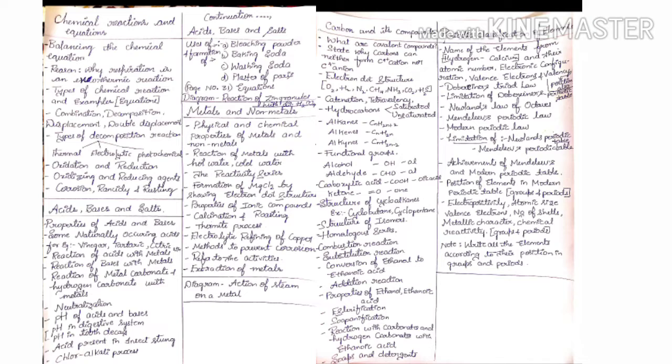Please know all these points and write all the elements according to their position, that is group wise and period wise. And also finally, please learn all the chemistry diagrams, children, because diagrams carry major points for your answer sheet. Please learn to label all the parts of the diagram. So this is all about the chemistry lessons of your class 10.